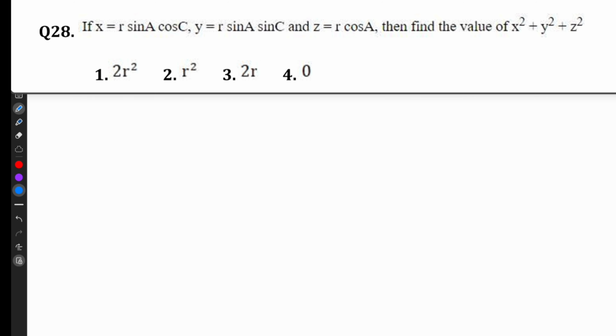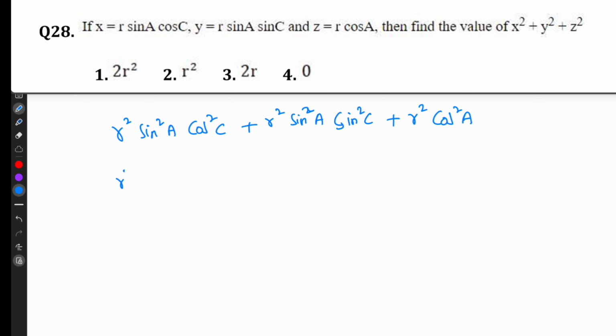X equal to R sin A cos C, Y equal to R sin A sin C, Z equal to R cos A. We have to find the value of x square plus y square plus z square. So x square means R square sin square A cos square C plus y square means R square sin square A sin square C plus z square means R square cos square A. So I am going to take R square sin square A as common.